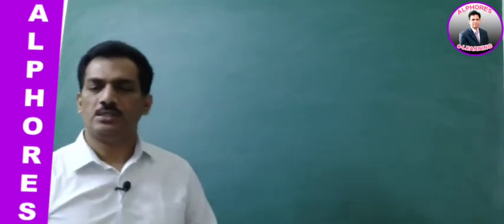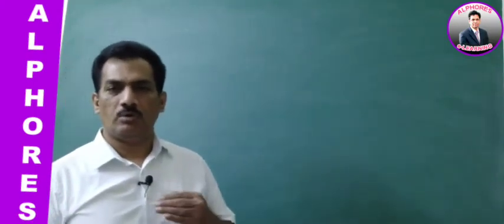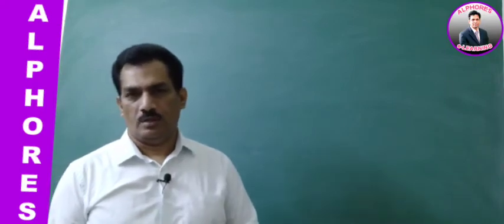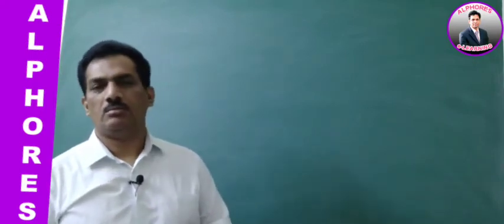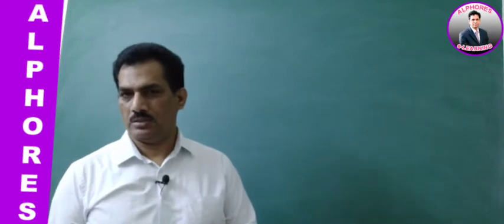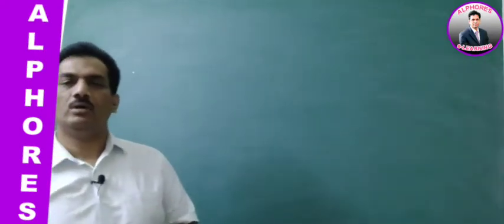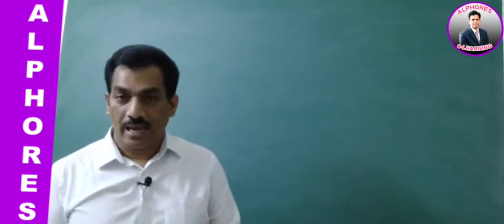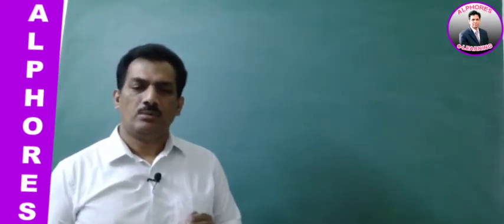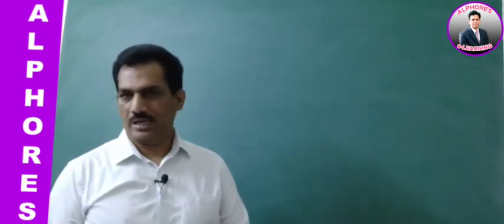In the previous session we learned about eudiometry. What is eudiometry? It is nothing but gas analysis. That means the reactions that are carried out among gaseous reactants, and sometimes the products are also gases.